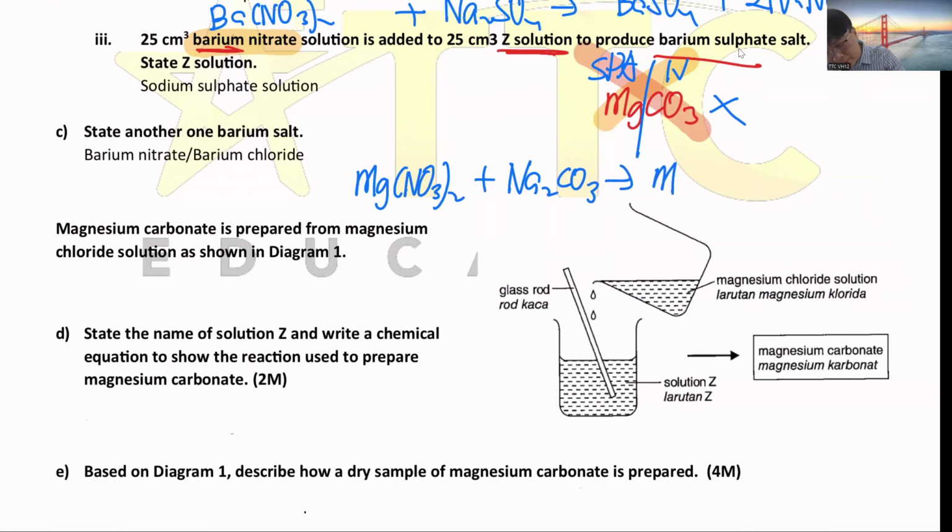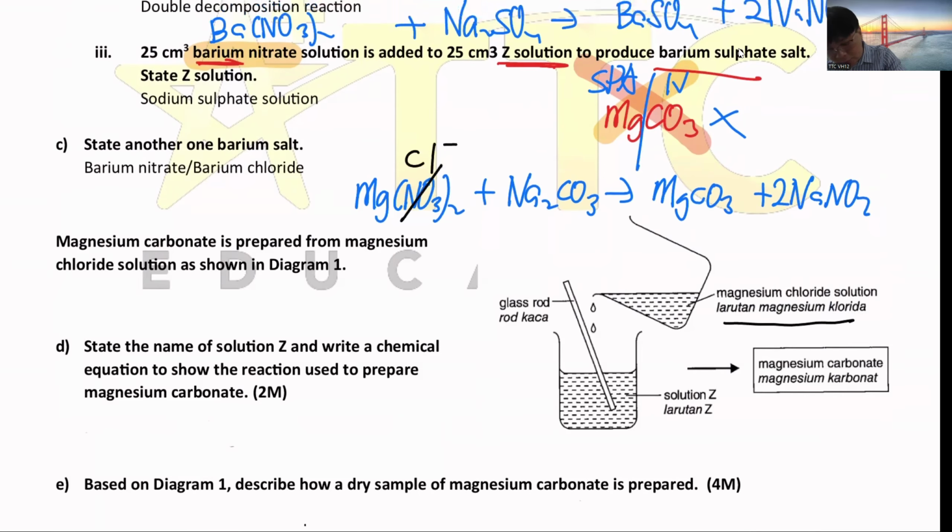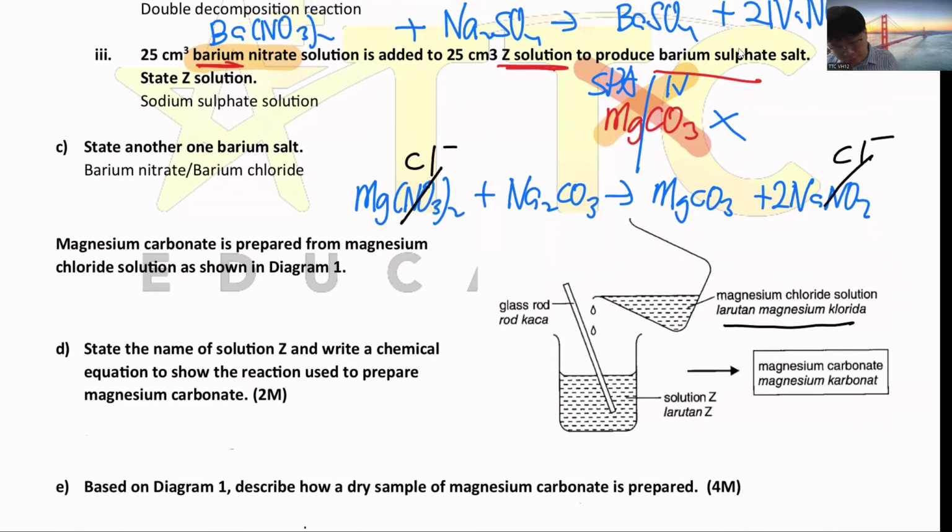So it will become magnesium carbonate plus sodium nitrate. But this question is a bit tricky. They changed the magnesium nitrate to chloride. It does not affect the reaction and you still can get the product, but the other side must be sodium carbonate.